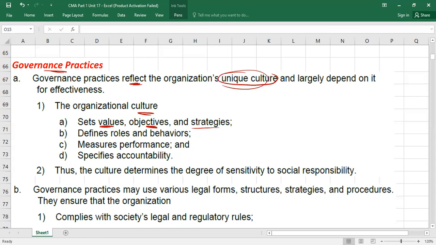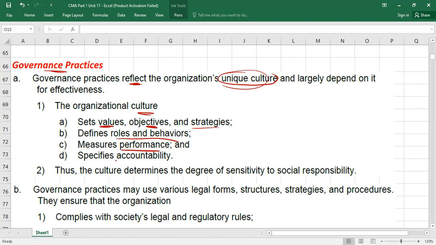Culture sets the values, objectives and strategies, and defines the roles and expected behavior also. What we expect from the people, how they should react. They also measure the performance, right? In some organizations, we have very strong cultures for performance measurement. In some companies, you may have an informal system. In some businesses, you may have a formal system.